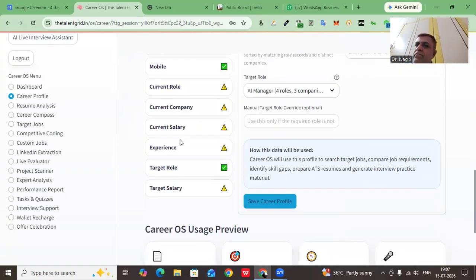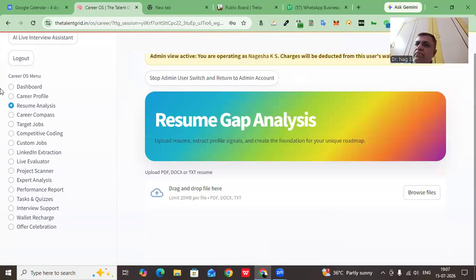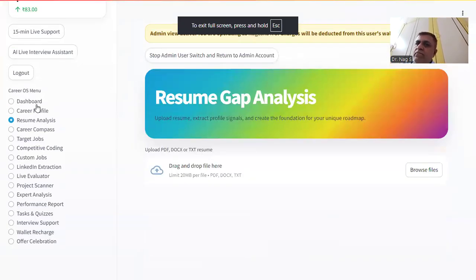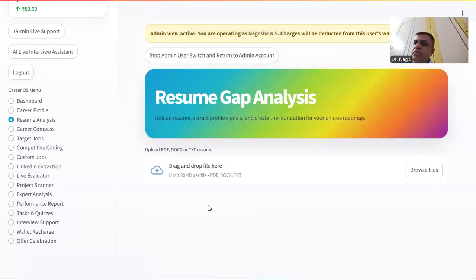So this is the second part which you have to do today: you have to go to resume analysis and upload your resume here. Once you log in to this account, after fulfilling all your career profile information, come to resume analysis. And in the resume analysis, you have to upload one resume so that the system will get to have a history around you.